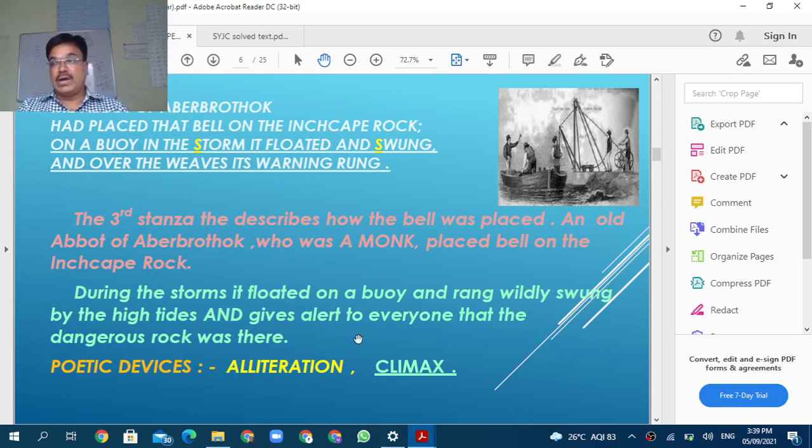Because of the high waves, the high tide, the storm, it is not visible to the sailors. And so at that time, due to this alert bell, the sailors go away and save their life. So now see here also, we can say there are alliteration and climax. These both figures of speech are used here.